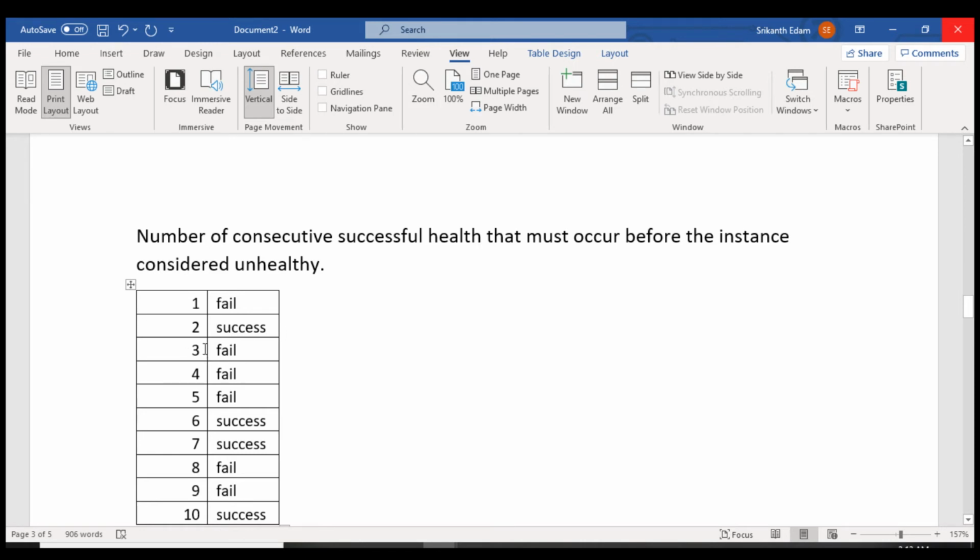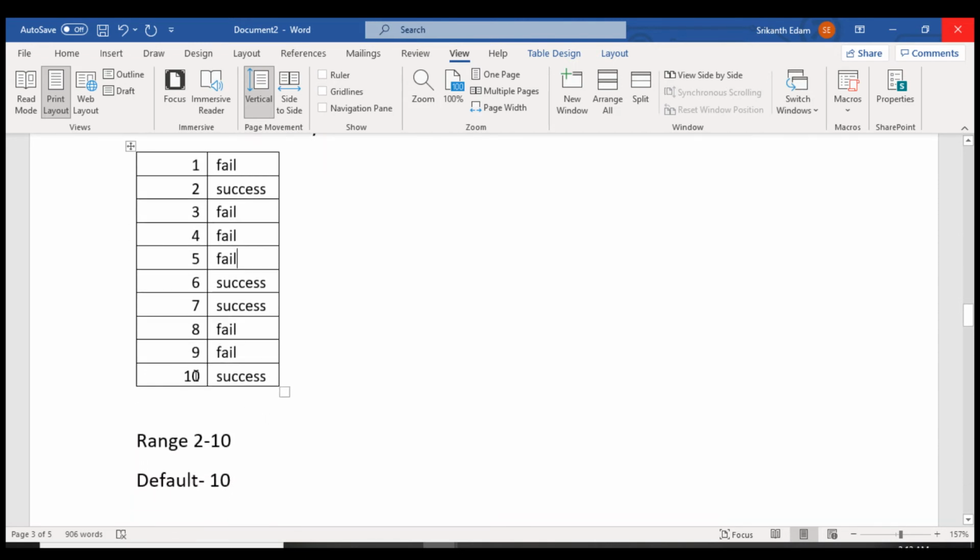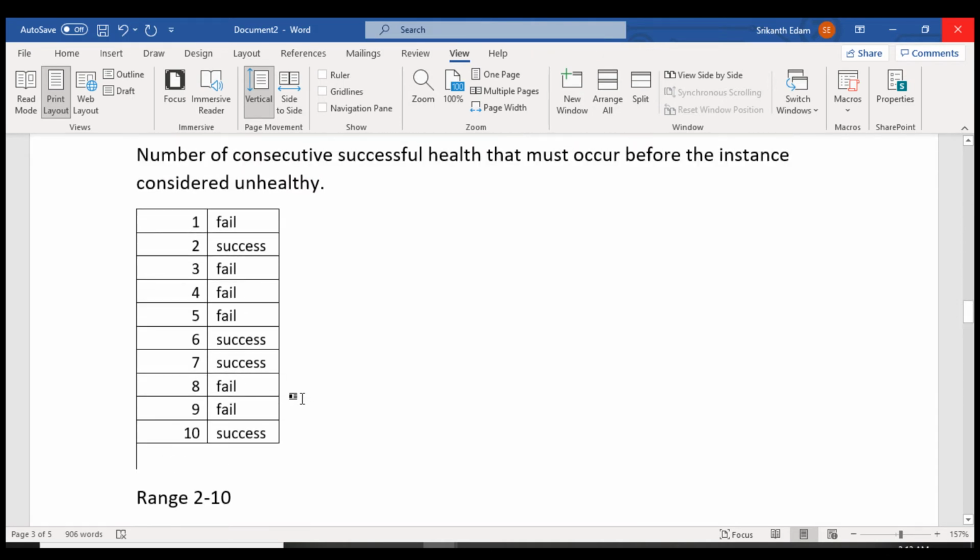Again after 5 minutes it will ping. Now I got fail. After 5 minutes fail. After 5 minutes fail. Again 5 minutes success. So likewise it is going to ping 10 times. In 10 times I got only 3 times success. Sorry, 4 times success.